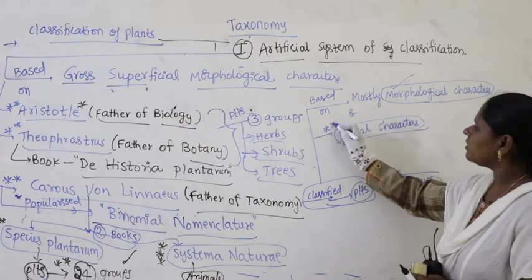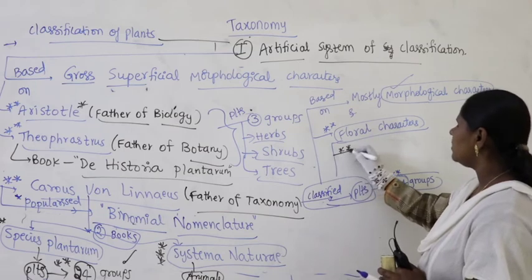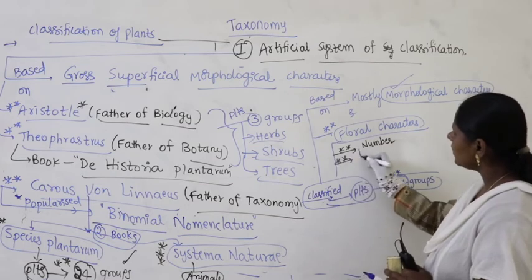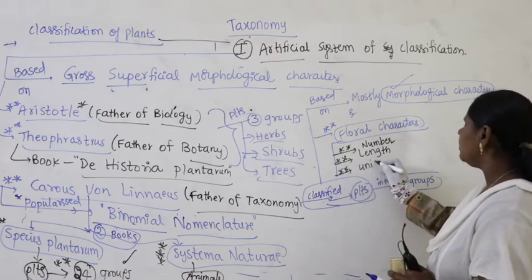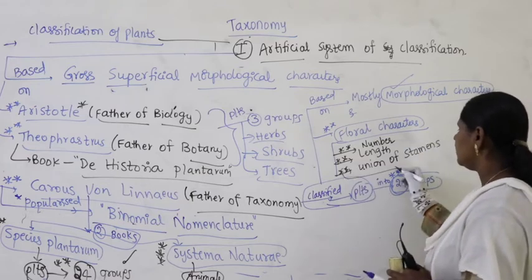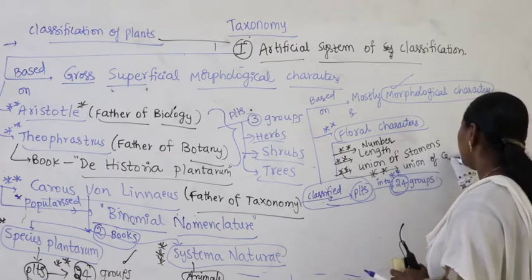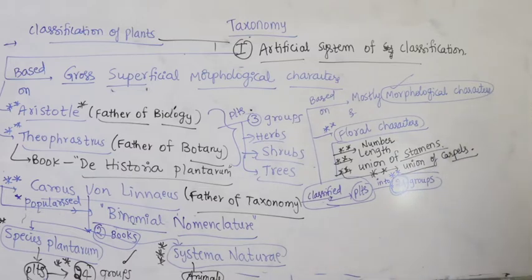What are these floral characters? Floral characters means, these are very, very important: number of floral members, length of floral members, union of stamens and union of carpels. Okay, so here based on number of floral members, we have taken into consideration length of stamens.